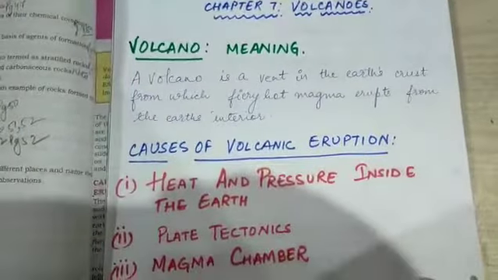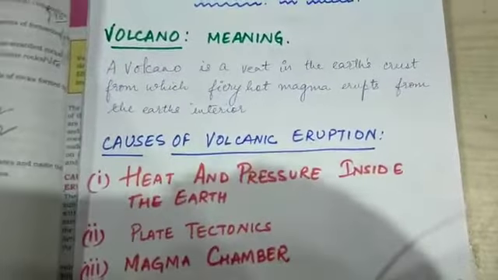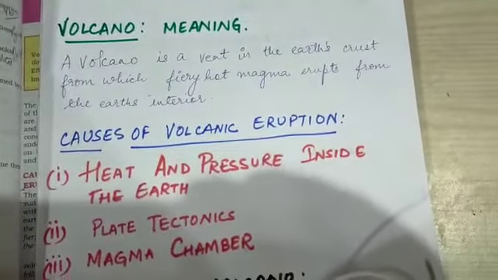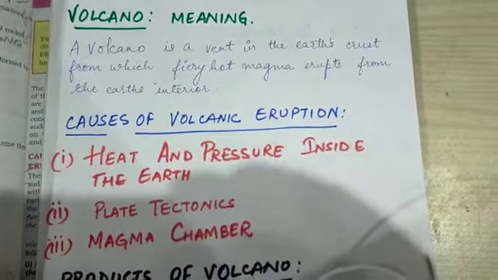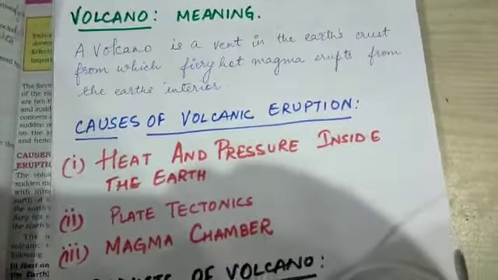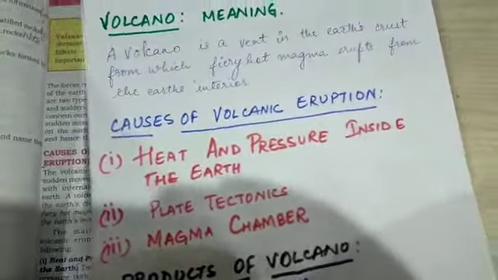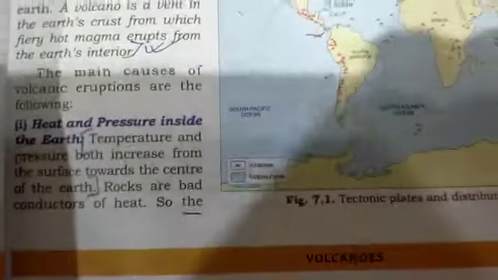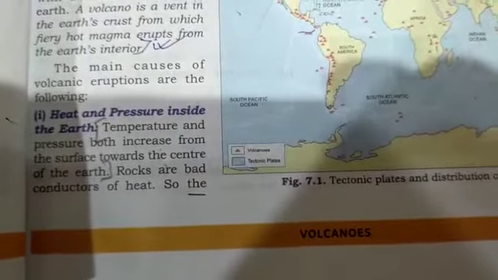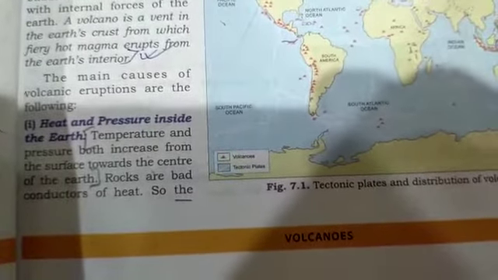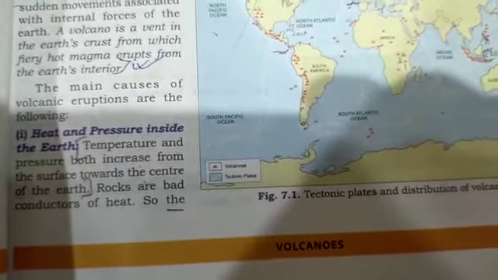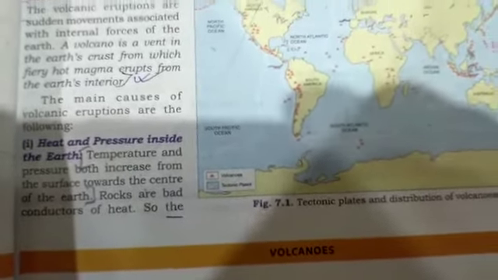Now, let us see what are the causes of volcanic eruption. They are heat and pressure inside the earth, plate tectonics, and magma chamber. Let us see first heat and pressure inside the earth. The temperature and the pressure both increase from the surface towards the center of the earth.